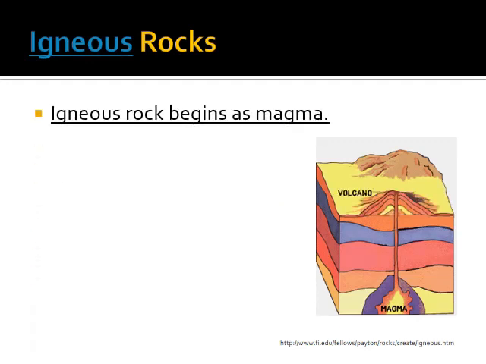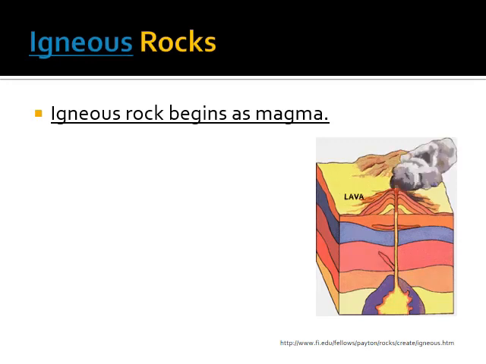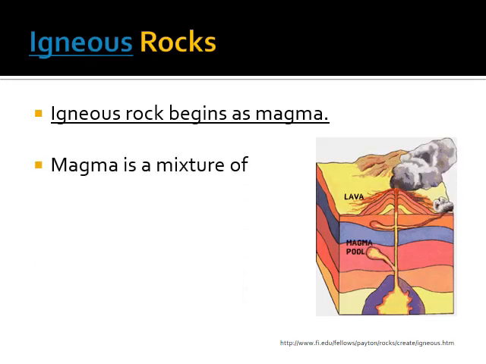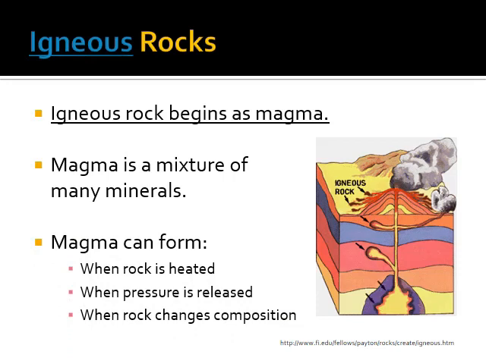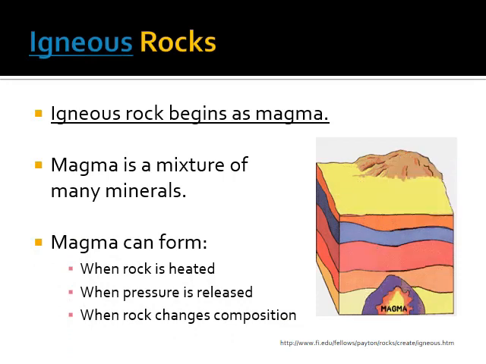So igneous rocks are the first type of rock we're going to learn about. Igneous rocks begin as magma. So magma is molten or liquid rock deep inside the earth, okay? Magma is a mixture of the things that make up rocks. Lots of different minerals. Magma forms when rock is heated, when pressure is released, because high pressure is going to give us more of a chance of a solid, low pressure is going to give us more of a chance of a liquid, and when a rock changes composition.